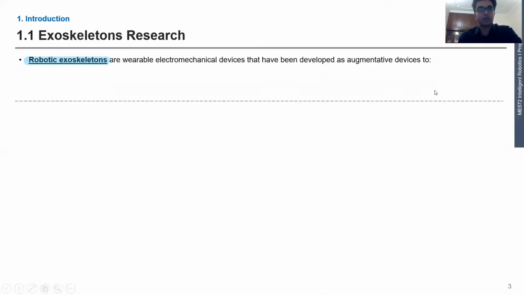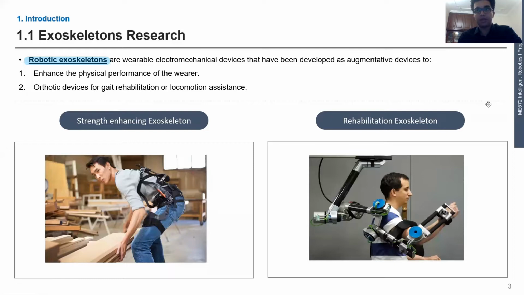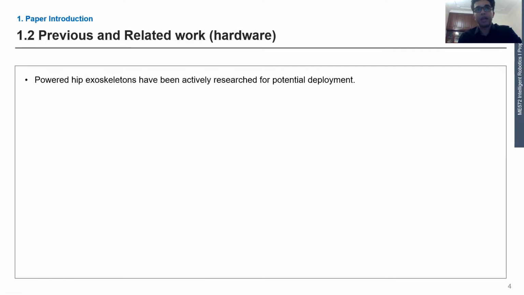First of all, what are exoskeletons? They are wearable electromechanical devices that serve majorly two purposes. First is strength enhancing exoskeletons, as can be seen in the diagram, for lifting heavy loads, etc. And second is rehabilitation purposes. For example, in this diagram, you can see people with impairment can utilize exoskeletons for rehabilitation. Utilizing the same concept, we decided to choose the topic of powered hip exoskeletons.